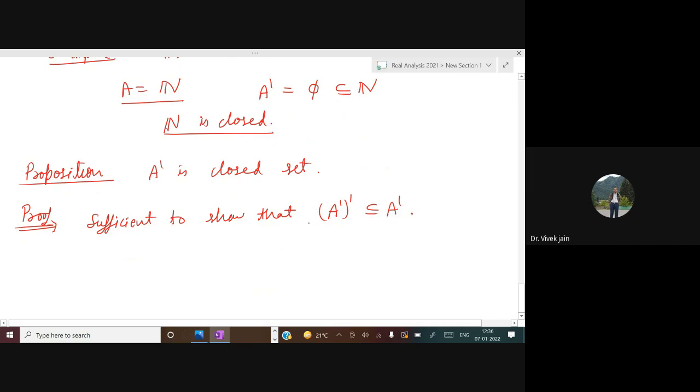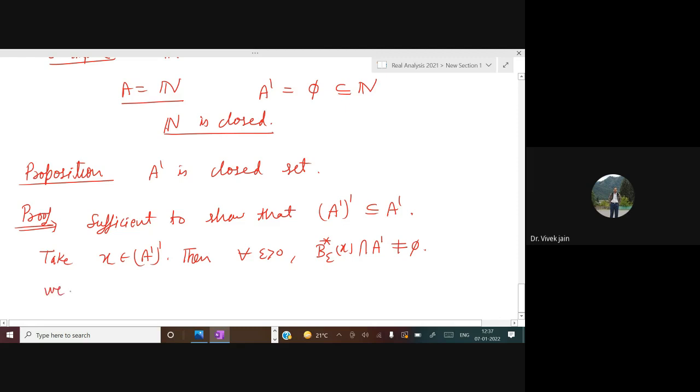Is it okay? A dash dash is contained in A dash. We will show this. Let us see the definition. Take X in A dash dash. Then, by definition, for all epsilon greater than 0, B epsilon X star intersection with A dash is not equal to empty set. And what are we to show?